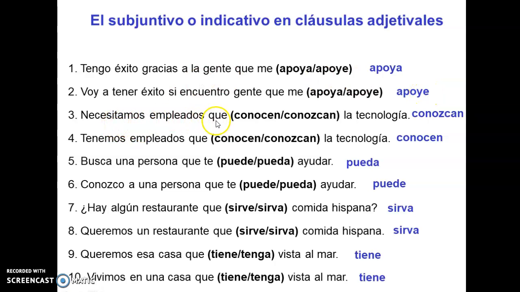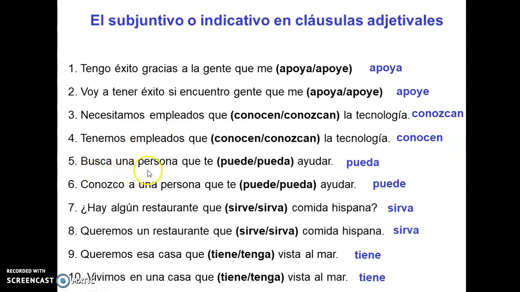Necesitamos empleados que conozcan la tecnología. So, we need employees that know technology. In this case, we need them. We don't know if these employees exist. And so, it's going to be subjunctive, conozcan. But, tenemos empleados que conocen la tecnología, so we have employees that know technology. In this case, it's a fact. We have them already. And so, conocen, indicative.